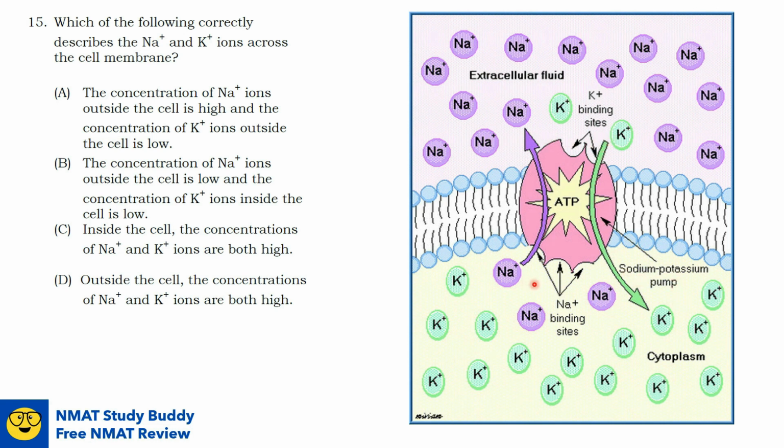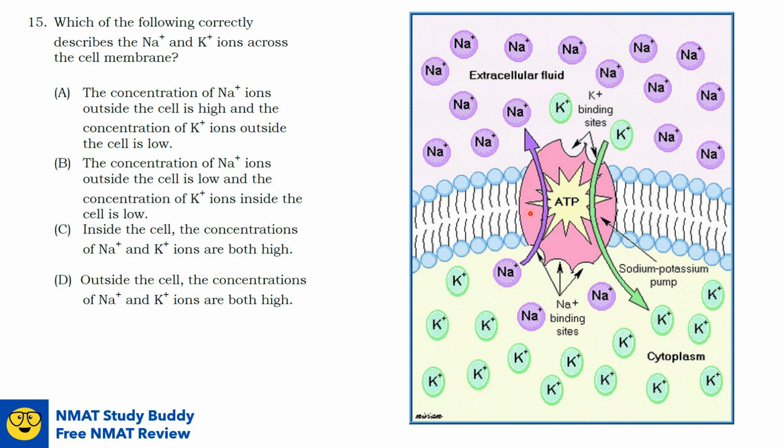As you can notice, since the movement of ions is against their concentration gradient, that is from low concentration to high concentration. For example, sodium moves from a low concentration inside the cell out to a higher concentration in the extracellular fluid outside, and potassium moves from a lower concentration outside to the inside of the cell in the cytoplasm, which has a higher concentration.